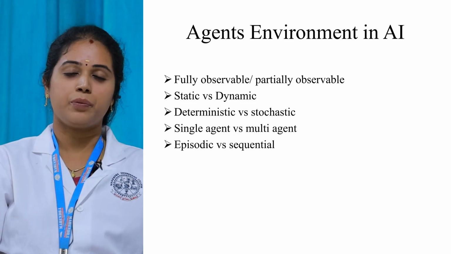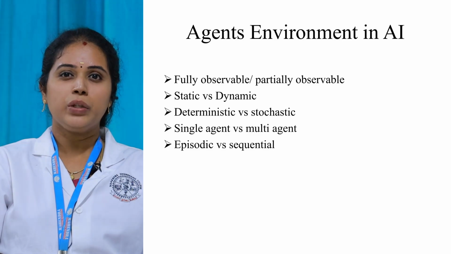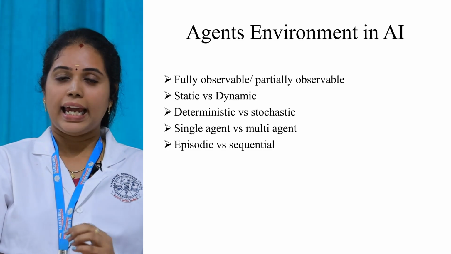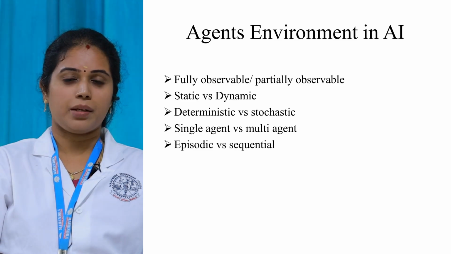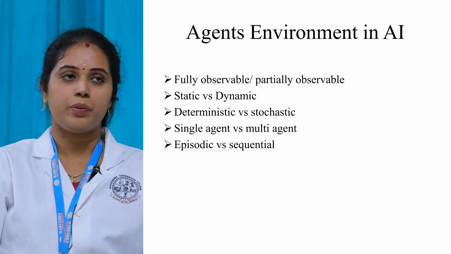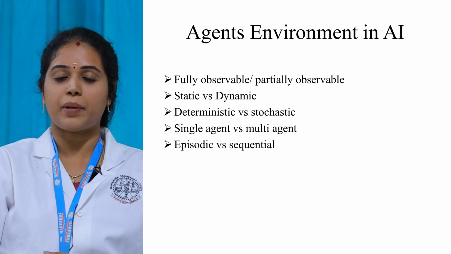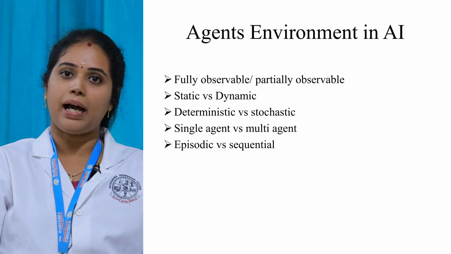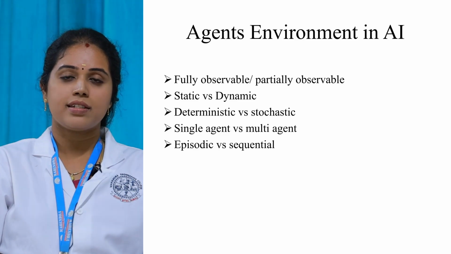What is fully observable? From the name itself, we can easily say that it is fully noted, right? So the agent present in the environment can fully sense the information about the environment at one glance. That is said to be fully observable. What is partially observable? If it does not fully observe the things present in the environment, that is said to be partially observable. Okay. Then the second one is static versus dynamic.